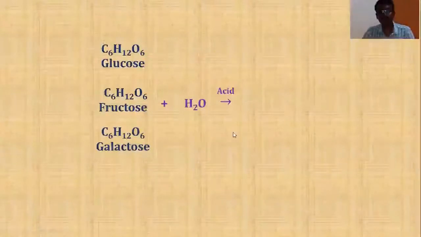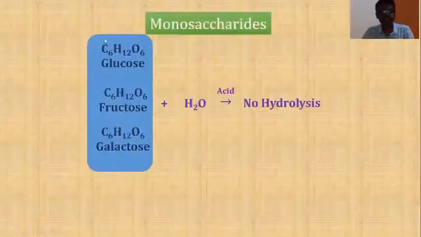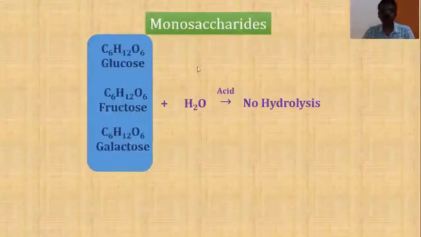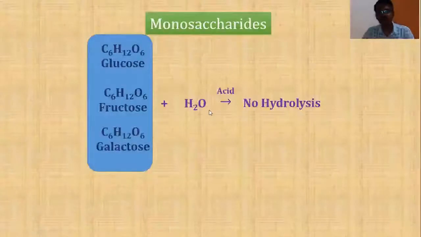No hydrolysis here. Such carbohydrate molecules which upon hydrolysis give no simpler units are known as monosaccharides.